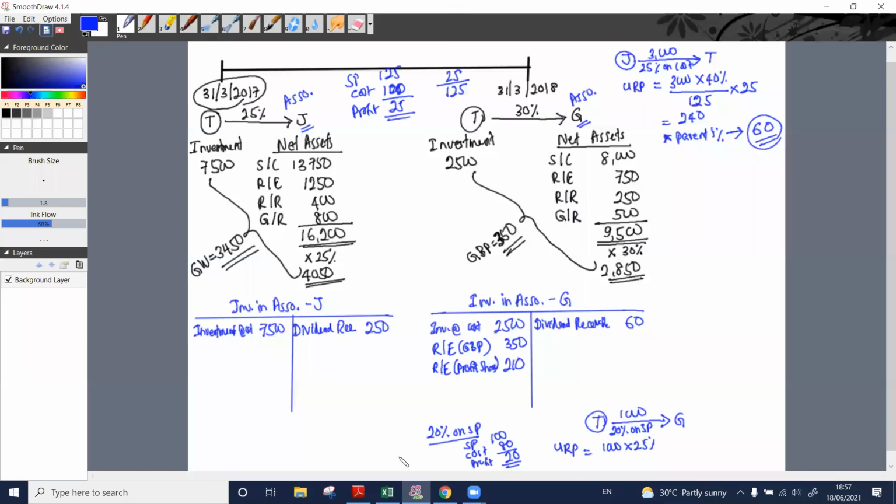So within a sale of 100 at selling price, how much profit is there? Not 25, right? There is 20 profit. Within a 100 sale, there is 20 profit. Then, within this inventory, how much profit is there? What should be the amount? 50.